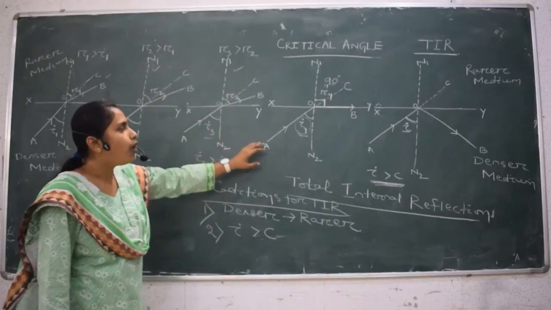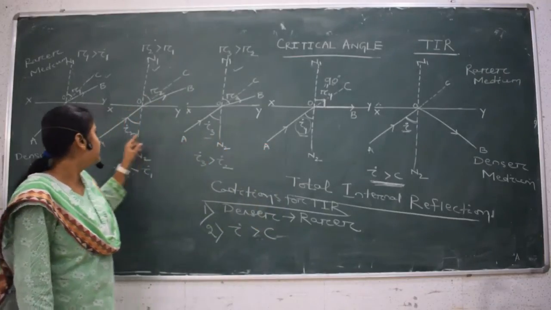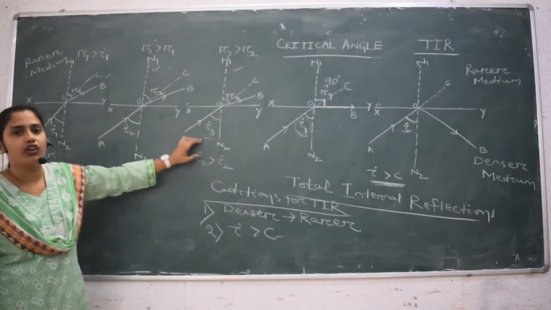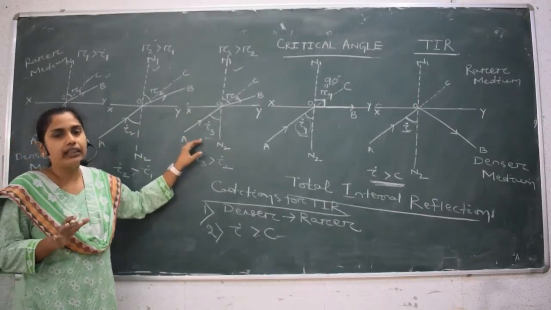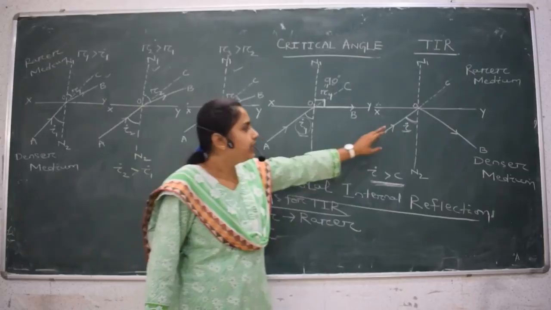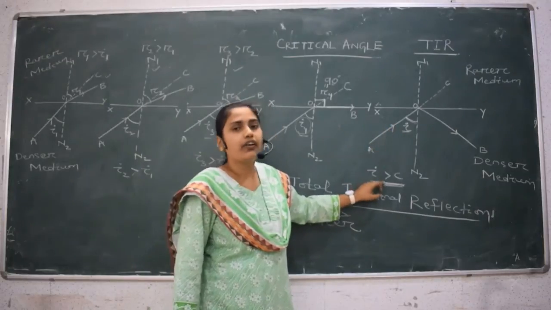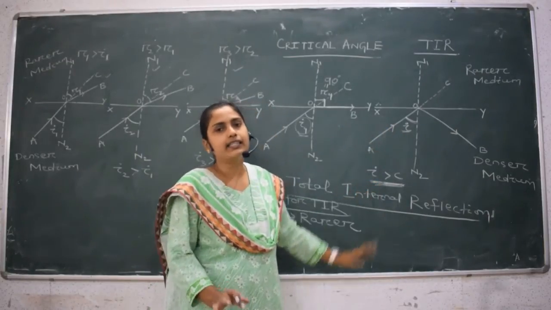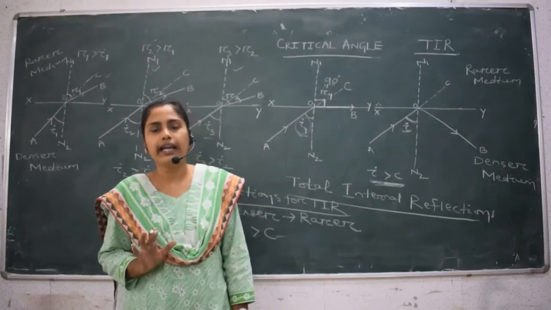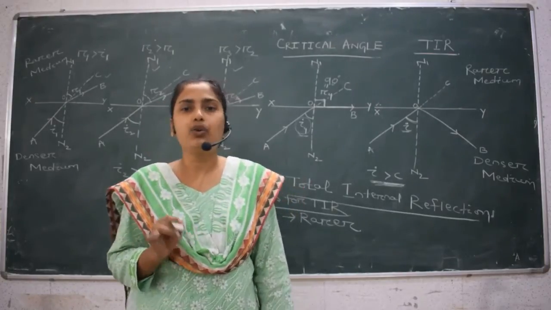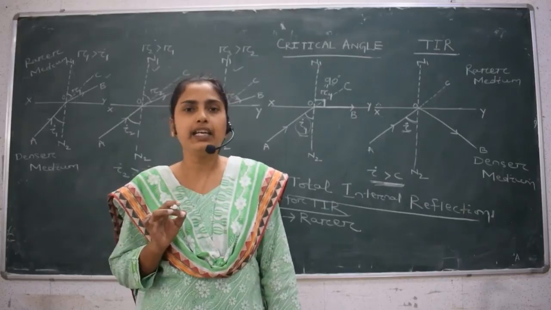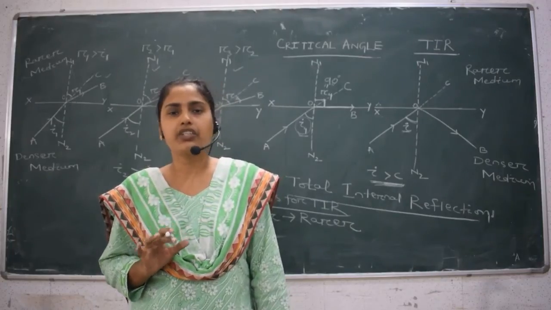See, not for all angles in the denser medium does reflection occur. Reflection occurs when the angle of incidence in the denser medium is greater than the critical angle. This is the second condition for total internal reflection. So these are two conditions which are necessary for total internal reflection or TIR.